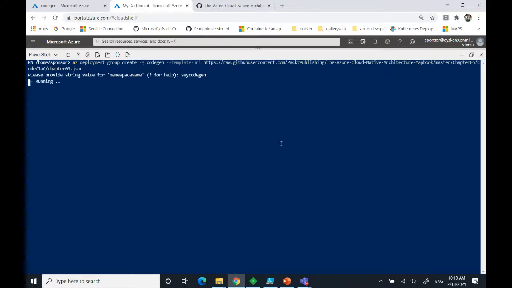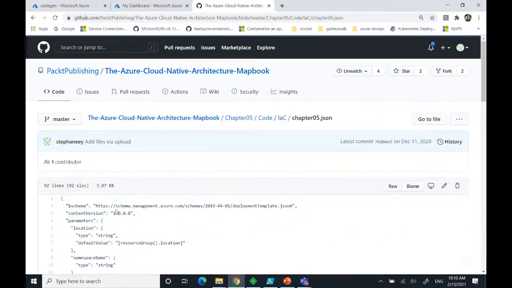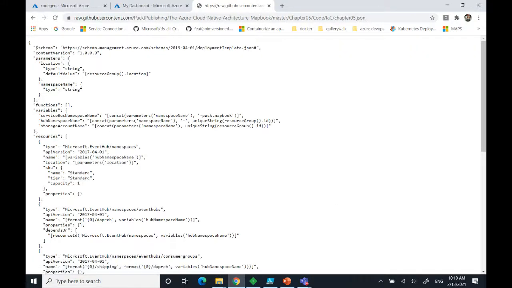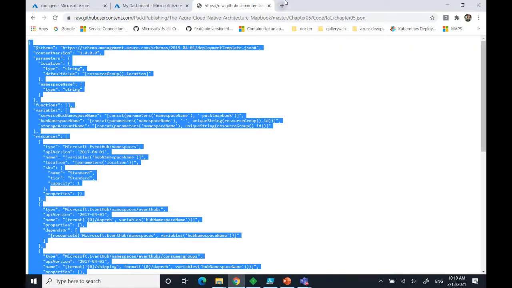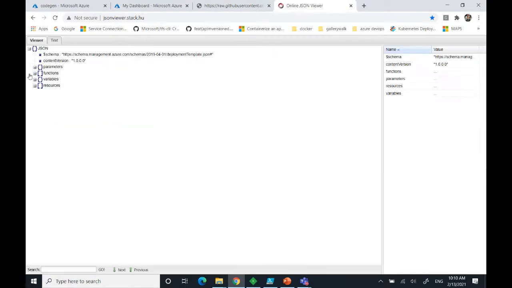So it's actually running. And while it deploys, I can already show a bit of code. So that's the infrastructure here. It's of course not yet related to Dapr. I will just copy paste that to an online viewer so that it's more readable. And we see here the resources that this is provisioning to Azure. So it's just ARM templates.